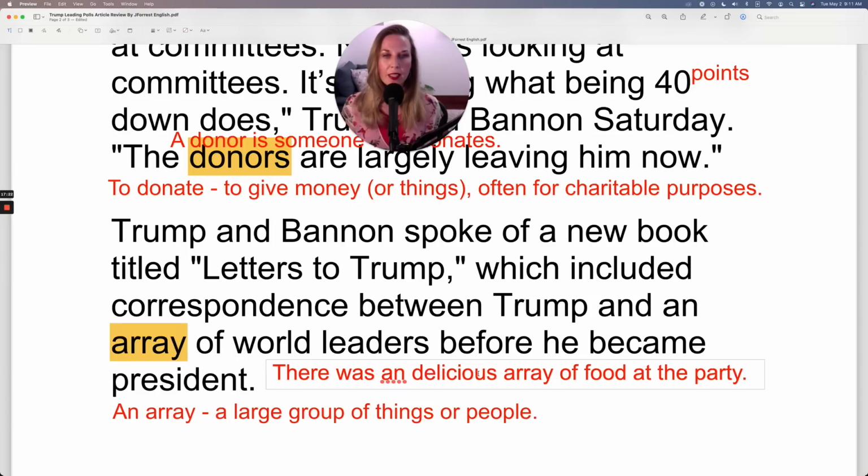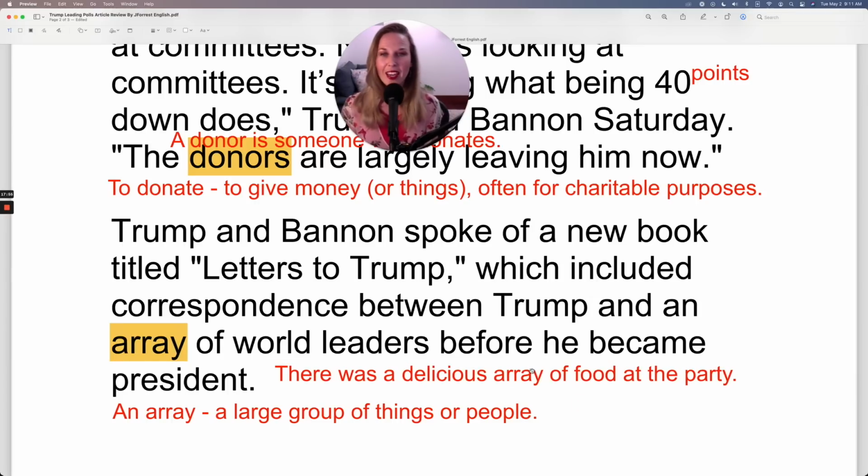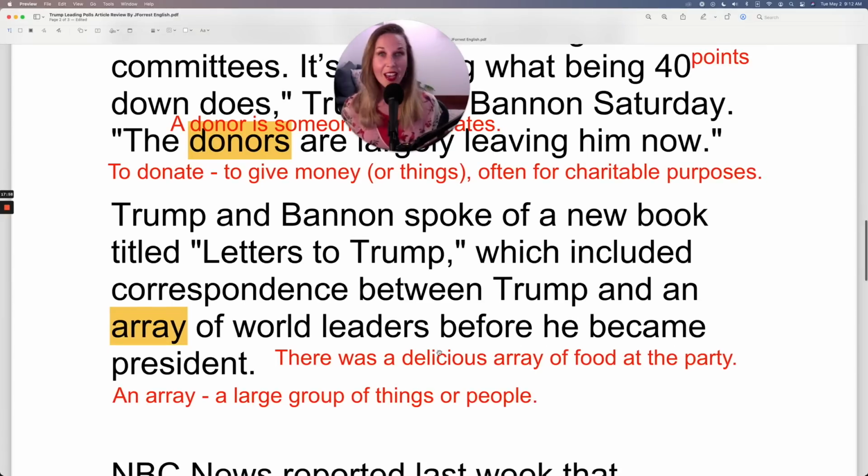But if I separate this with an adjective that doesn't start in a vowel, then I would get rid of that N. But I could use an adjective that starts with a vowel, such as there was an appetizing array of food at the party, or an appealing array of food at the party. But I like delicious. There was a delicious array of food at the party. So that's a great noun for you, and you can add an adjective to make it sound more advanced.